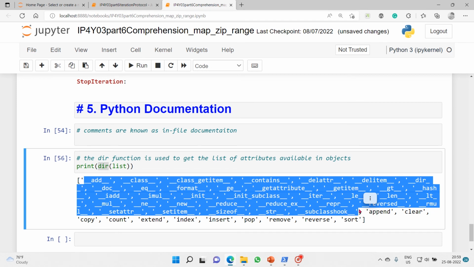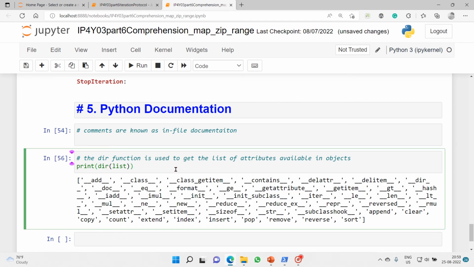These are inbuilt. We will look into them when we discuss classes and object oriented programming. At that time we will discuss the various types of variables: private, protected, public, global scope, local scope, non-local scope. Everything we will discuss.